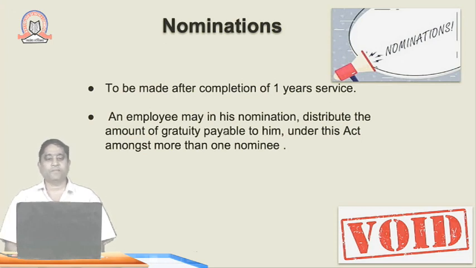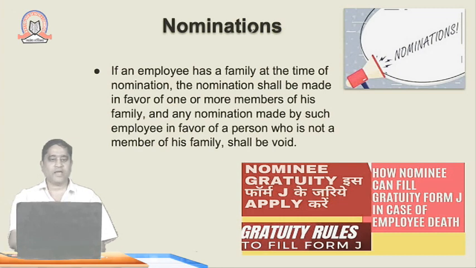The employee may in his nomination distribute the amount of gratuity to all those nominees whose names he has written in the application form, along with the percentage of shares to be distributed on his death, and it should be more than one. In such cases he has to apply the ratio and the proportions in which the percentage of gratuity has to be distributed. If the employee has a family at the time of nomination,